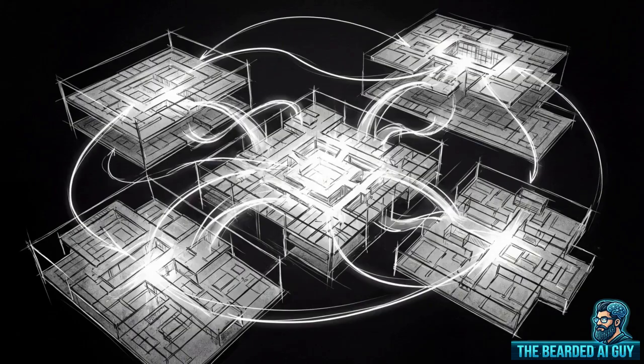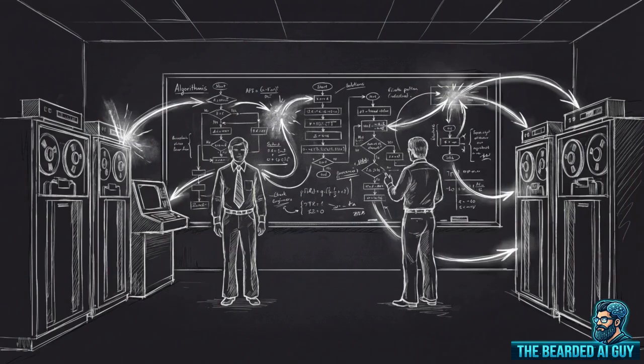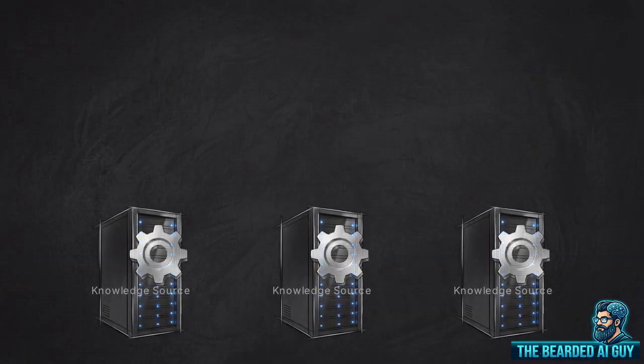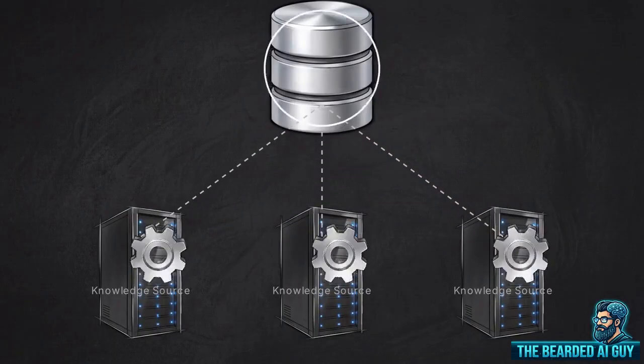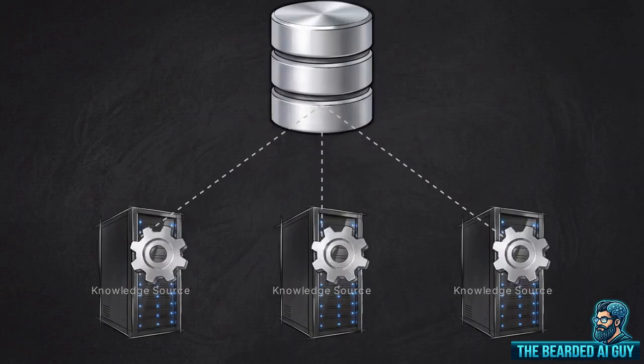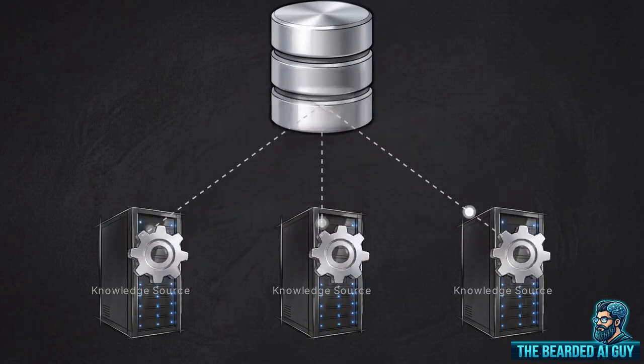This concept has a direct historical predecessor. In classical AI, this was known as the Blackboard architecture, most notably implemented in the 1970s Hearsay-II speech understanding system. In a Blackboard system, multiple independent knowledge sources operate concurrently. They read the current state of the problem and write their partial hypotheses into a common central database.